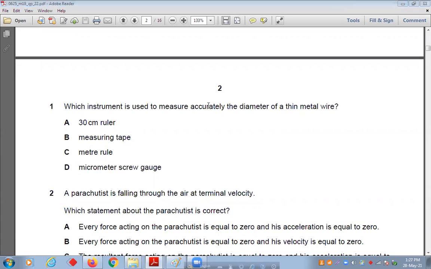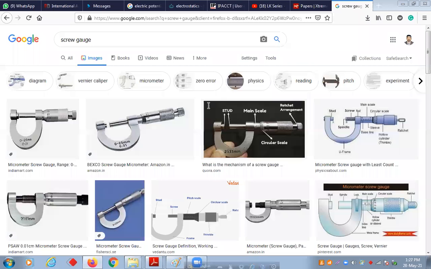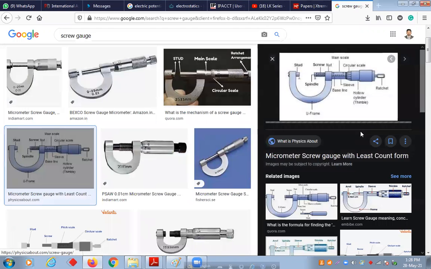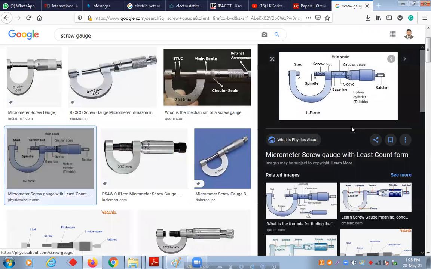Like a long rod-like structure and a U type of. Yes, micrometer screw gauge. This is the instrument in our book also. Screw gauge.